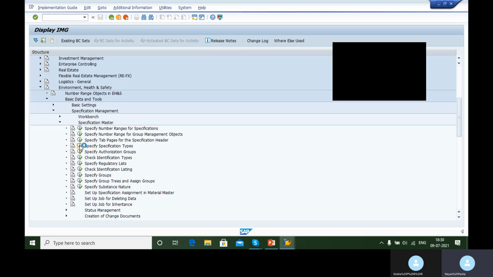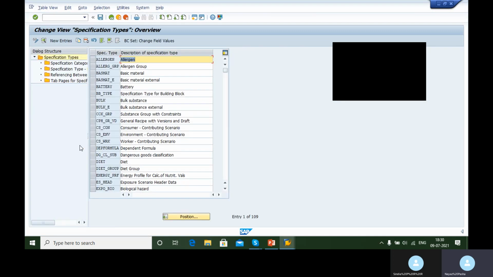You have to execute each of these buttons and do the configuration work. This configuration may be related to your dangerous goods, or if you are creating any real substance or any chemical related data. In all such cases, this is where you have to do all the settings.